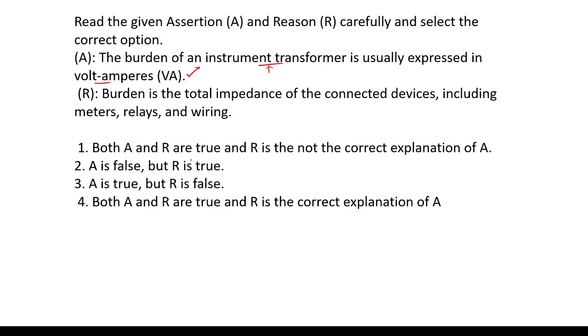Directly they will ask the question. And here the reason: burden is the total impedance of connected devices including meters, relays and wiring. So it is also correct. Statement A is correct and statement R is also correct, but there is no relation between these two. So both are true and R is not the correct explanation of A.